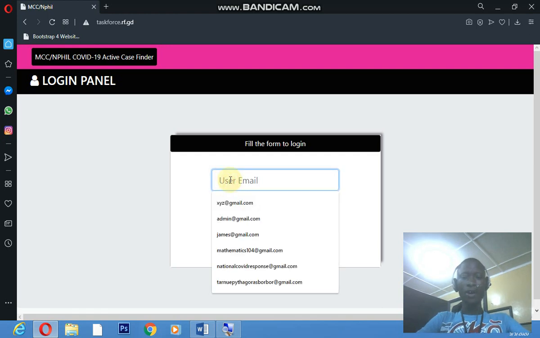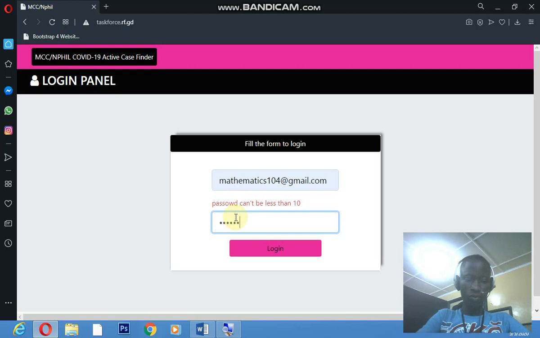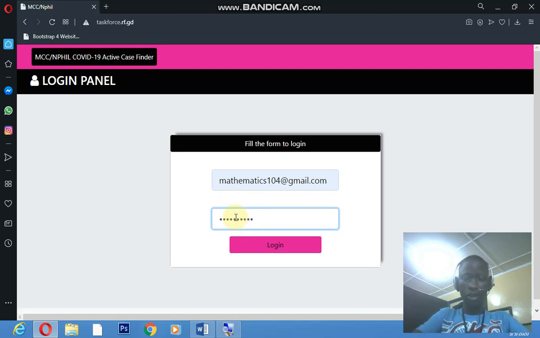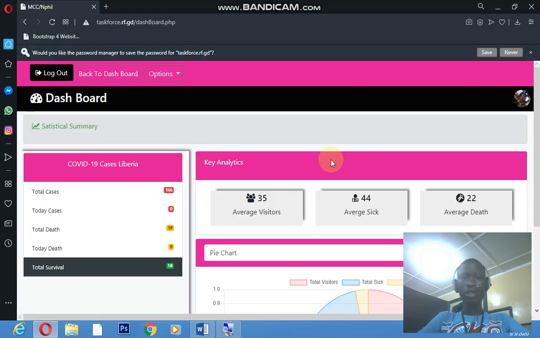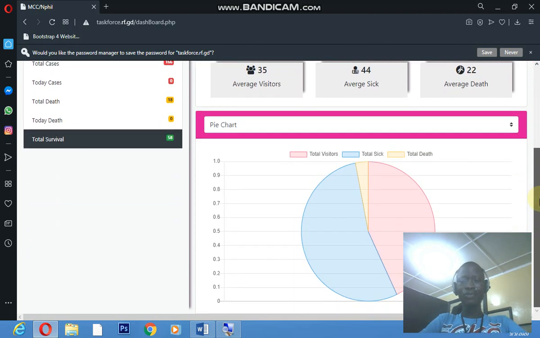From the head office, they're gonna register you and provide your user email along with your password. So for example, my email is this, and you're gonna type that one out. Then my password, punch that in. Alright, so I'm gonna hit login. Okay, so this is the software. Once you log in, it looks so fun.